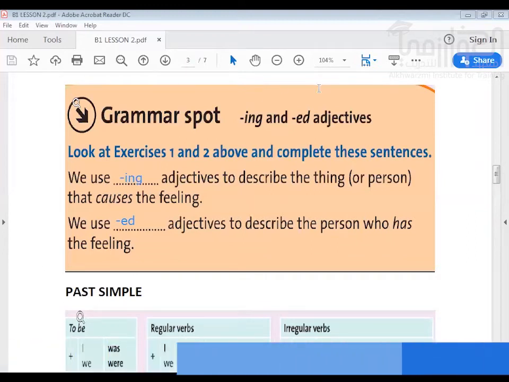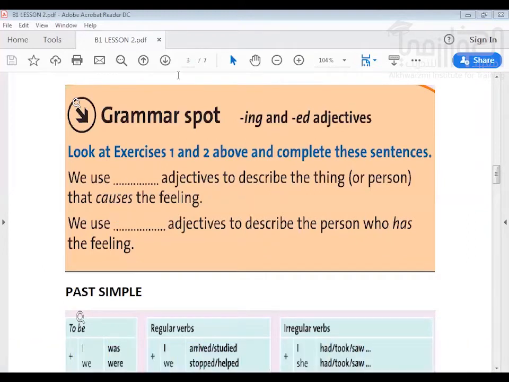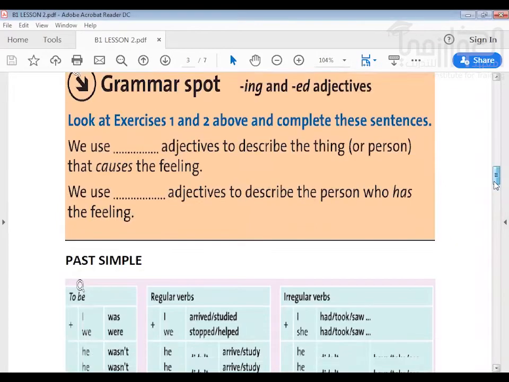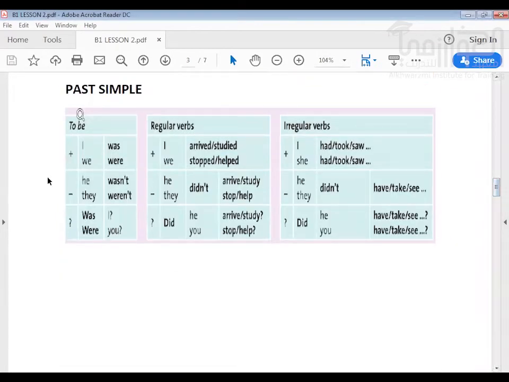Now I think we can move on to the past simple. Now we have two forms of the past simple. We have be, and then we have all other verbs. This is be. I was, we were. And then the negative, he wasn't, they weren't. And then the question, was I, were you? So am, is, are, the past becomes was and were.